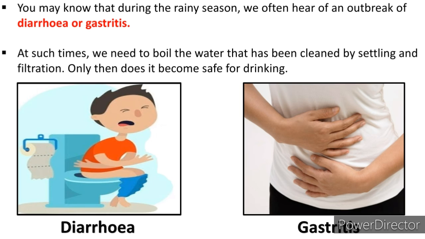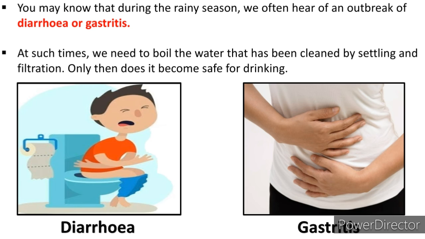Diarrhea, you can see in the first picture. A boy is sitting, his stomach is paining, he is getting loose motion. Okay, so this condition of loose motion is called diarrhea. And gastritis, in gastritis what happens is your stomach burns. Okay, whatever you eat, you don't feel like eating, you feel like vomiting after eating. That means your stomach gets upset, some problem with your stomach.